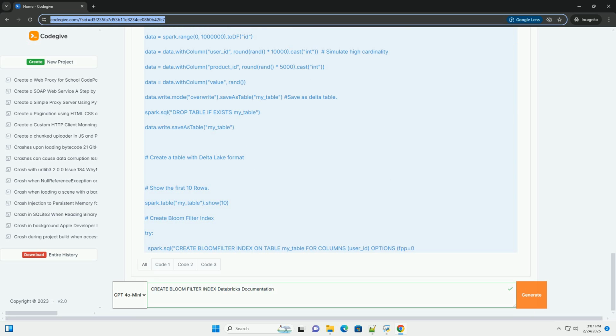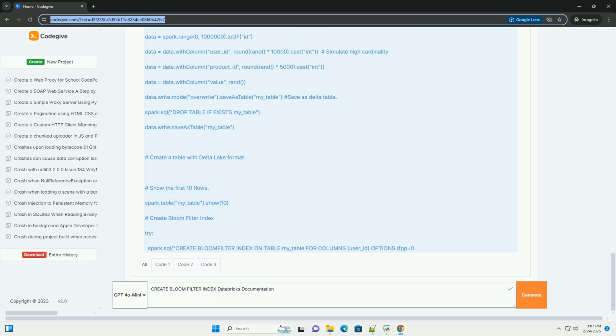Alternatives and when to consider them. Z ordering, Delta Lake: if you frequently filter on multiple columns together, consider Z ordering the data. Z ordering physically organizes the data on disk based on the combined values of those columns, leading to much more efficient data skipping. Z ordering is generally a better choice than Bloom filters when you have correlated filters. You can use optimize table_name Z order by column 1, column 2, to Z order a Delta table.